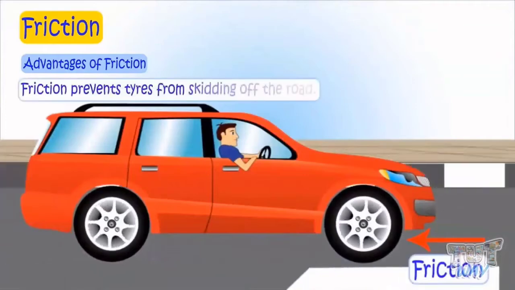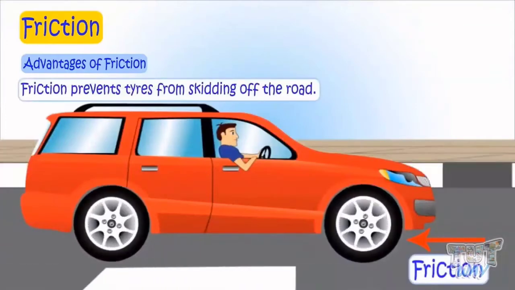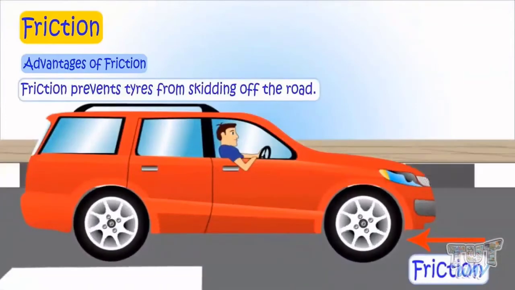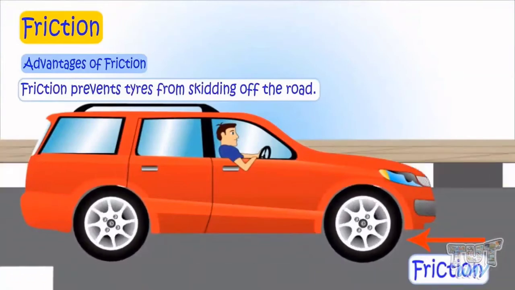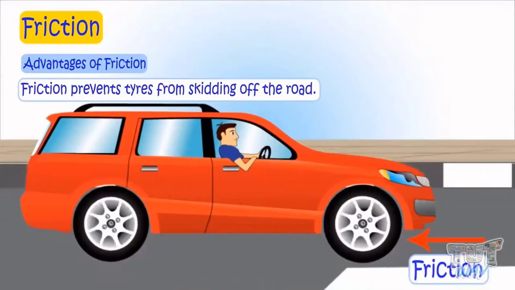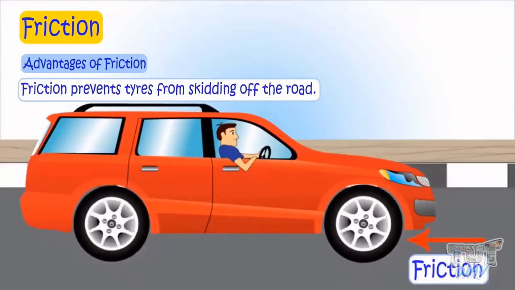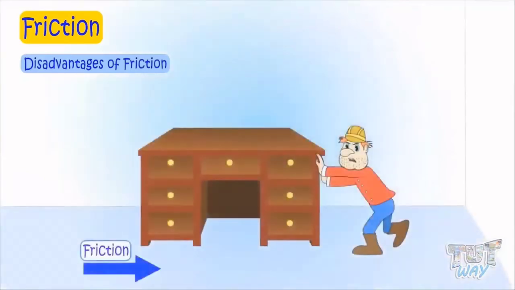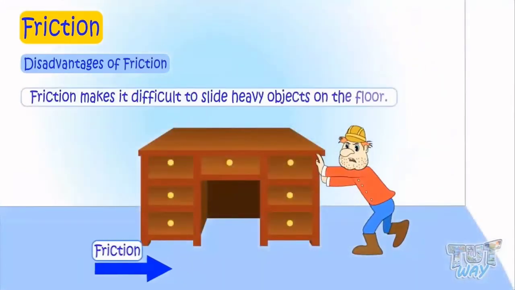Advantages of friction. Friction prevents tires from skidding off the road because wheels need friction to have grip on road and move forward. This is the reason tires have grooves to produce sufficient friction. Now let's learn disadvantages of friction.